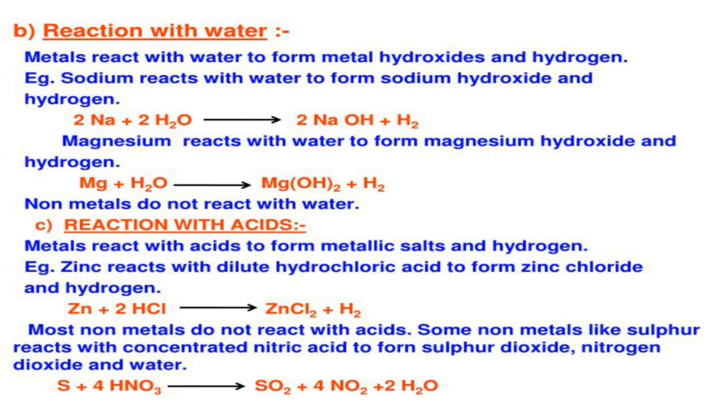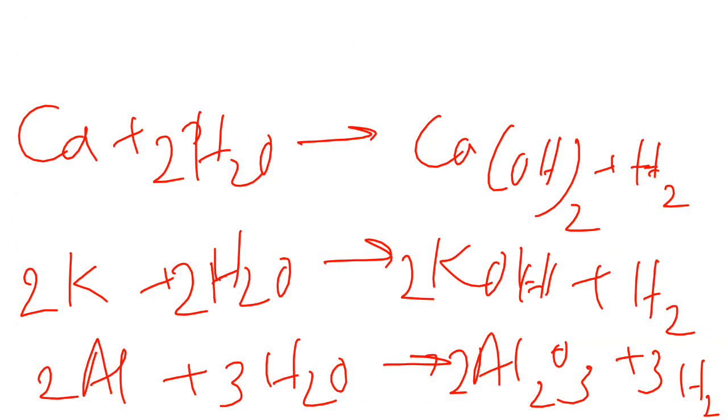Reaction with acids. Metals react with acid to form metallic salts and hydrogen. Zinc reacts with dilute hydrochloric acid to form zinc chloride and hydrogen. So Zn is zinc, 2 HCl. HCl stands for hydrochloric acid and ZnCl2 is zinc chloride, plus hydrogen is liberated. Most non-metals do not react with acid. Some non-metals like sulfur react with concentrated nitric acid to form sulfur dioxide, nitrogen dioxide and water. So these are the reactions with the metals.